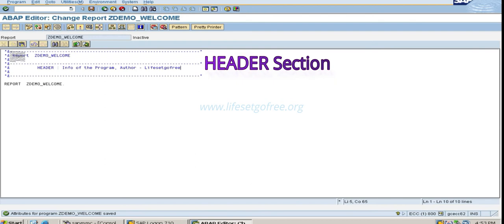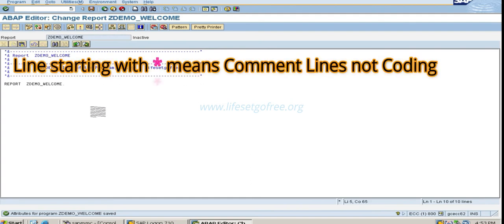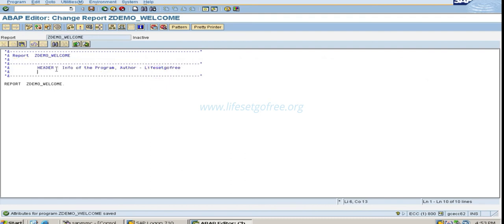Whatever we are writing here, you see this is starting with a star. All the blue colors here starting with a star, these are all comments. That means it is only for information. This is not coding. Okay, this is like comments. Author, and the purpose of the program, date, everything you can give. To display my first program.